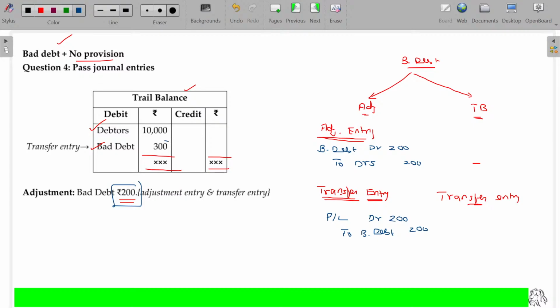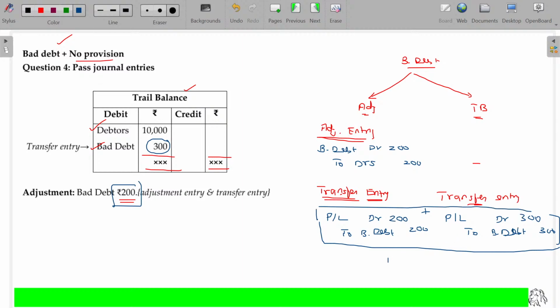In case of the item given in trial balance, the journal entry being simply transfer entry, P&L account debit to bad debt, 300. Usually, these two transfer entries can be combined. So if you combine these two transfer entries, the combined journal entry being P&L account debit to bad debt. This value being 500. Clear?